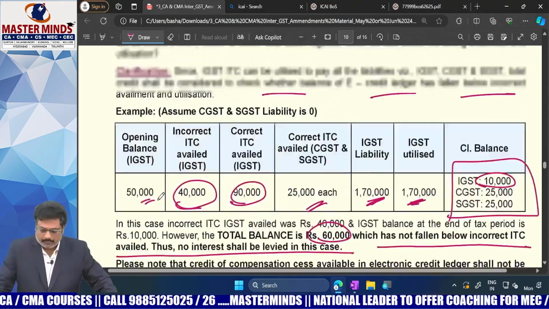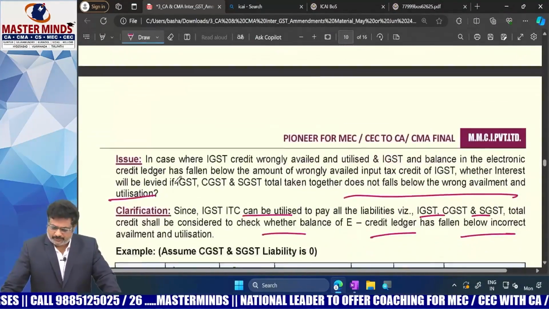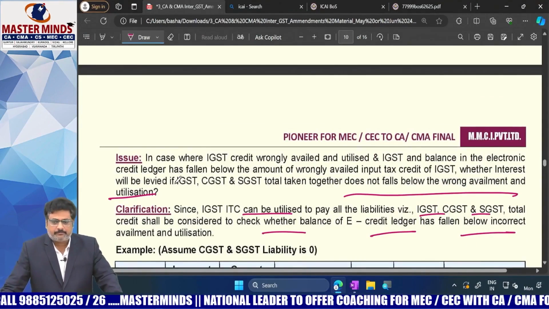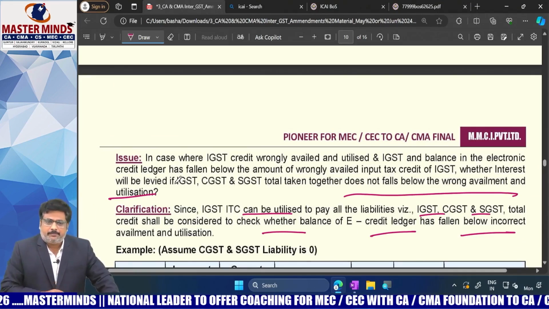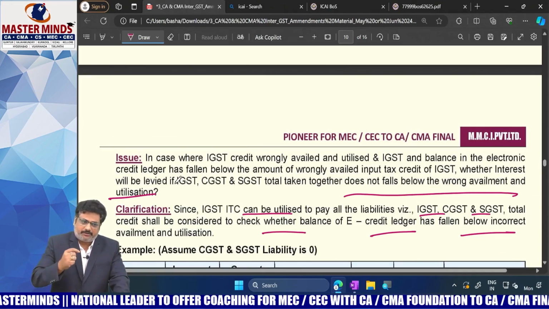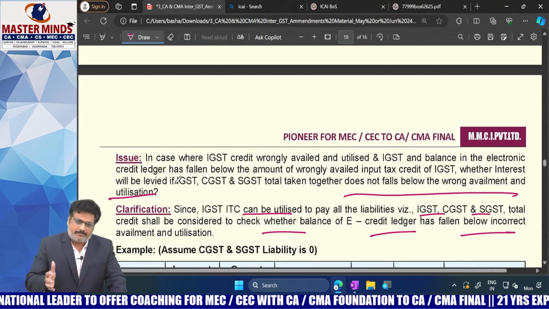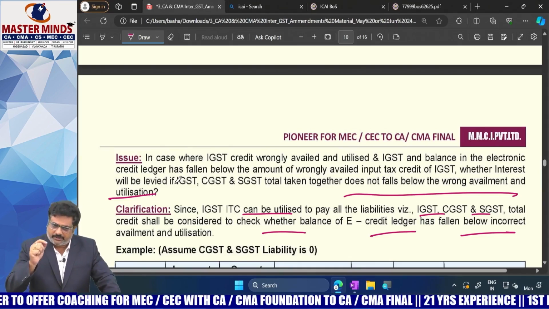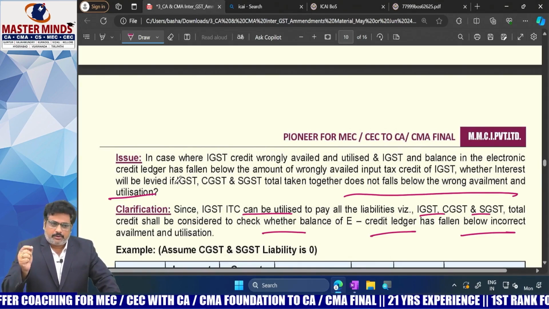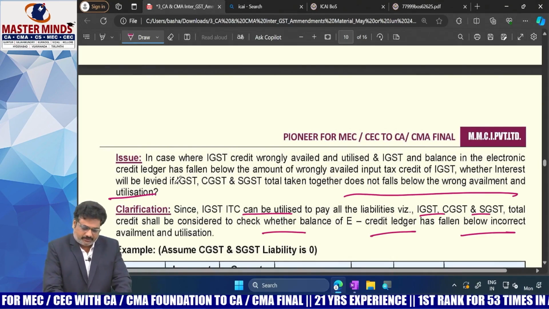And in the same way, in the registration chapter also, another point is there. With respect to compulsory registration, any person who is making supplies of goods through ECO is required to take compulsory registration.